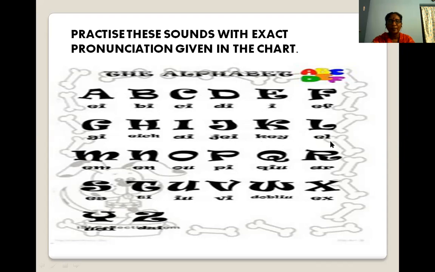K, L, M, N, O, P, Q, R, S, T. See how he has given the pronunciation for U. U, V. We know it is V, but we have to pronounce it as given. W, X, Y, Z.